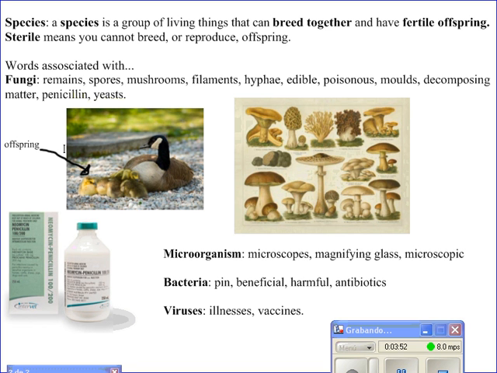Horses and donkeys look similar. If they breed together, their offspring are called mules. But mules are sterile. This means they cannot reproduce. This is why horses and donkeys do not belong to the same species. A species is a group of living things that can breed together and have fertile offspring.